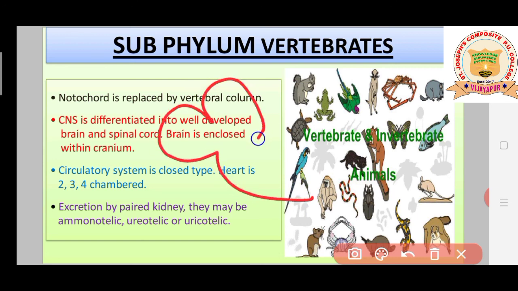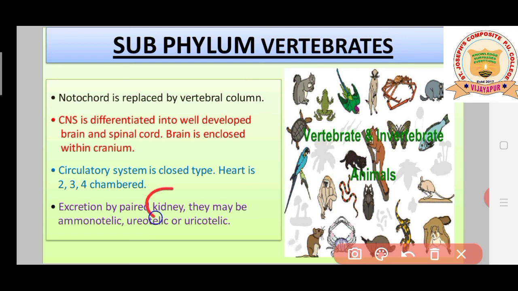4 chambered heart we are going to see here, that is like this. Okay, like this. So 1, 2, 3 and 4. So 4 chambered heart we are going to see in the group of higher animals. Okay, so in our vertebrates we can see 2, 3 and 4 chambered heart animals.